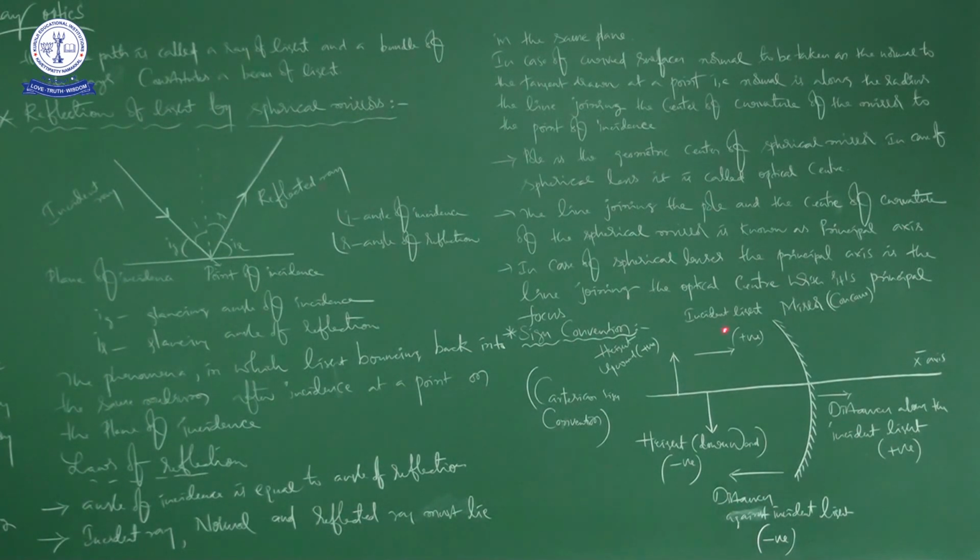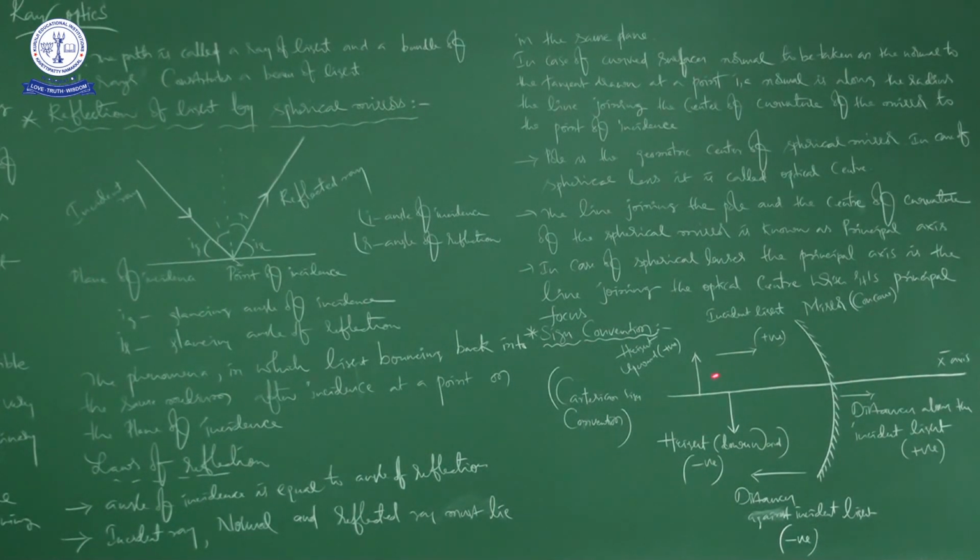Here I need to say one important point which helps a lot while solving the problems. All the distances should be measured from the pole onwards. That is very important, because we are measuring focal length, radius of curvature, object distance and image distance.